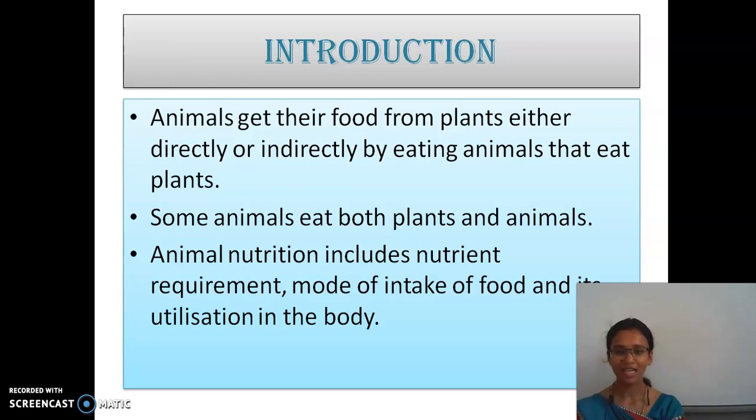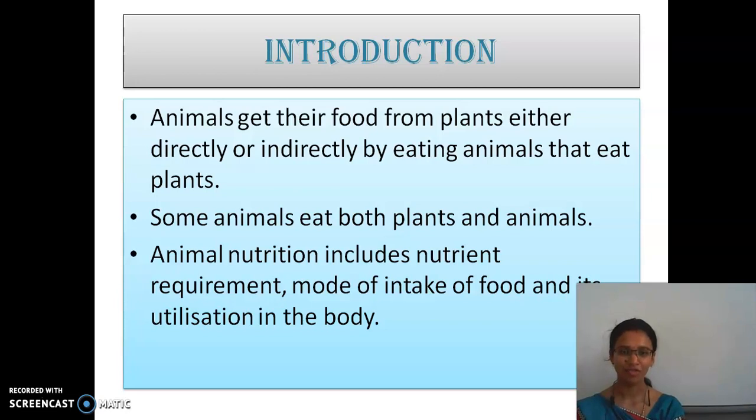So, animals are directly dependent on plants. What do you mean by indirectly dependent? That means animals such as lion and tiger depend on the plant-eating animals. Clear? So, that is what the word indirectly refers to here.